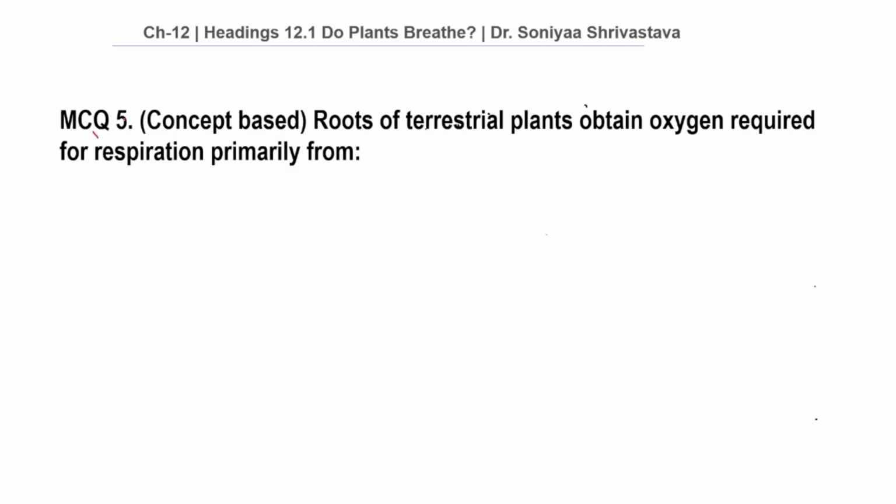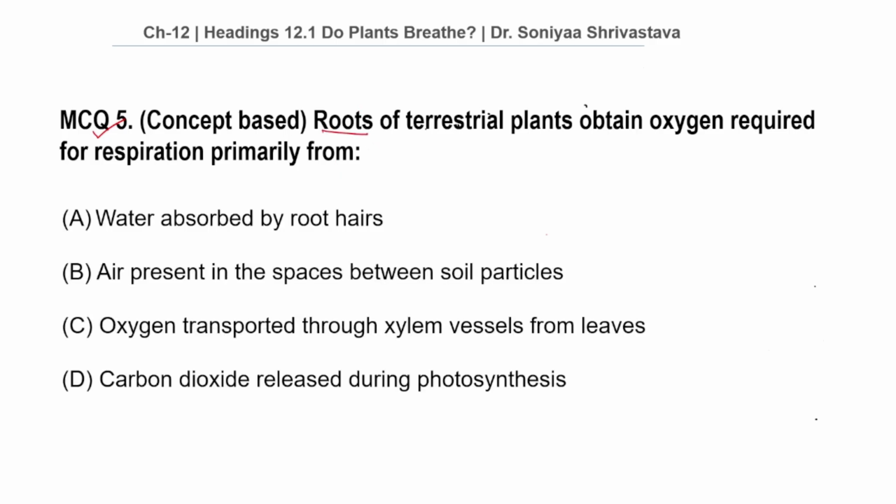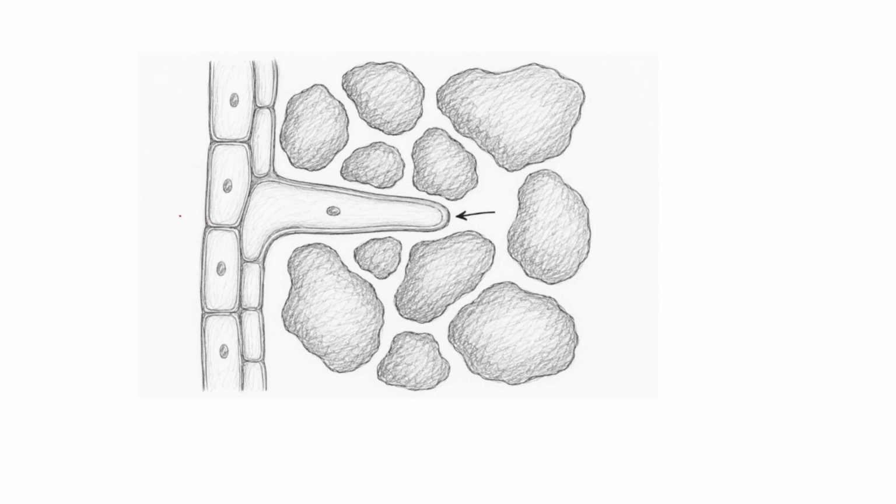Moving on to MCQ number 5. This is also concept based. Roots of terrestrial plants obtain oxygen required for respiration primarily from. Before coming to the options, let's see the diagram first. Student, this is the root hair, soil particles, and these are the air spaces.